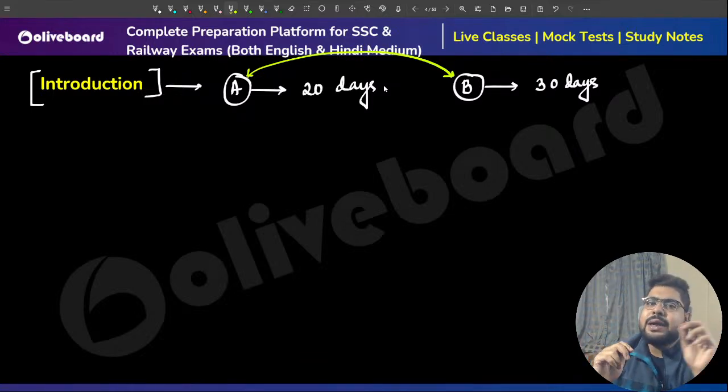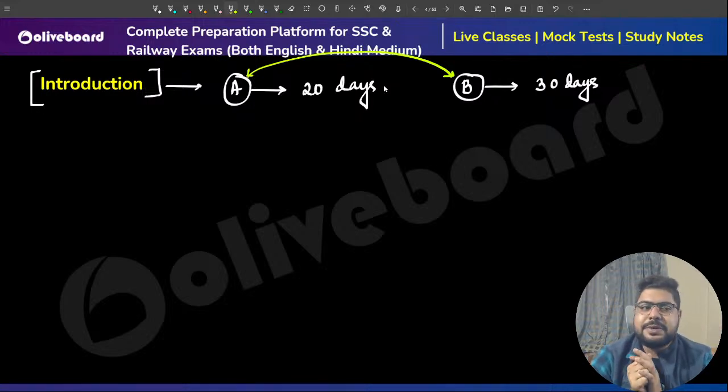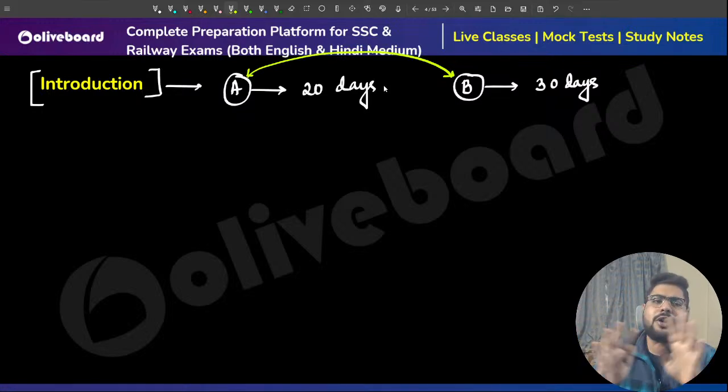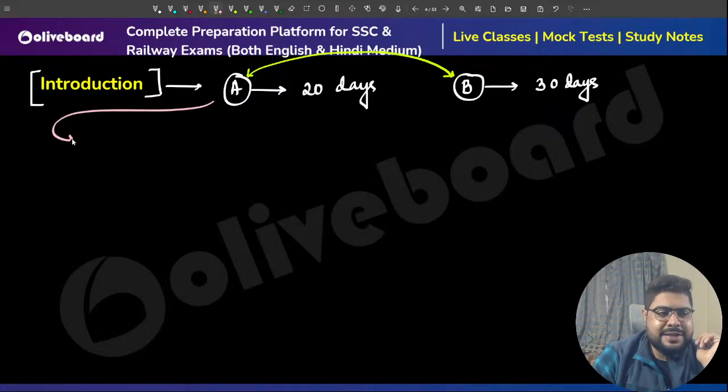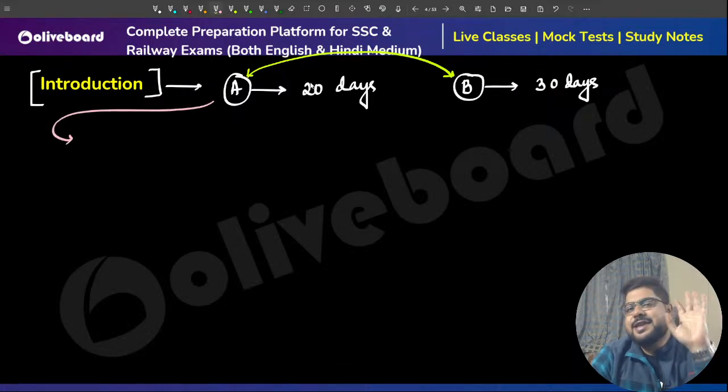Now in how many days will they be able to complete this particular work? That's a very, very simple question, just for understanding purposes. We are not doing anything extraordinary. Okay, now please understand this. In our schools, we have learned this: the whole work, let's take it as 1 unit.